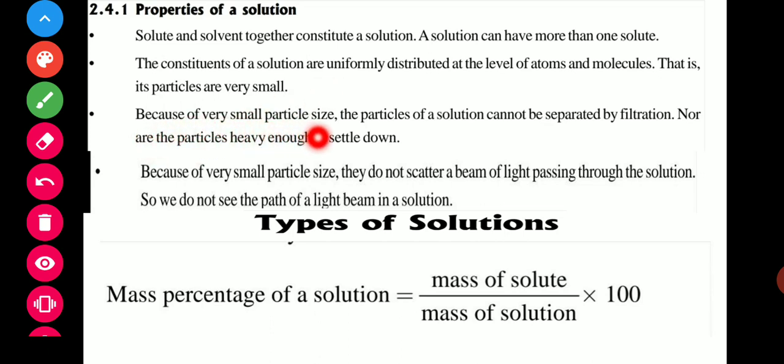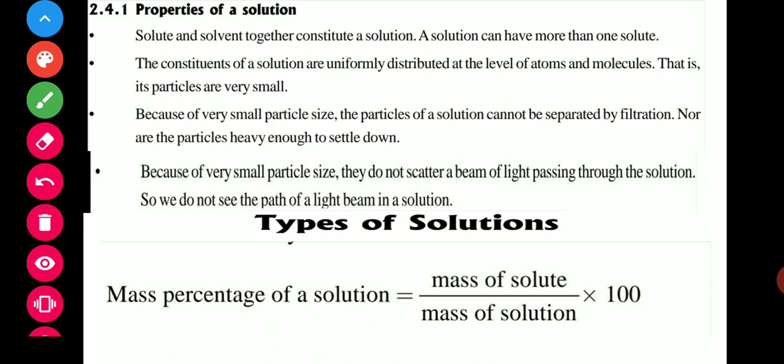Because of very small particle size, the particles of a solution cannot be separated by filtration, nor do they settle down when left undisturbed. Last one, because of very small particle size, they do not scatter a beam of light passing through the solution. So we do not see the path of the light beam in a solution, as in the previous example.